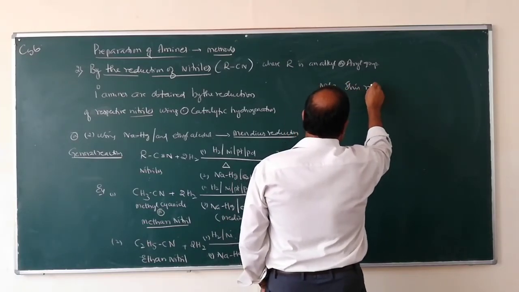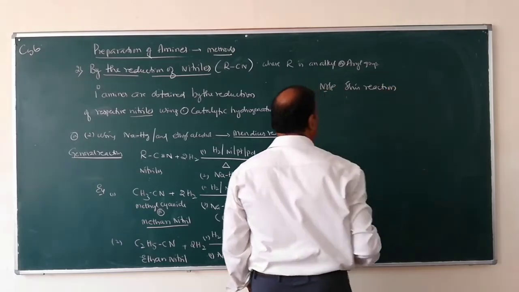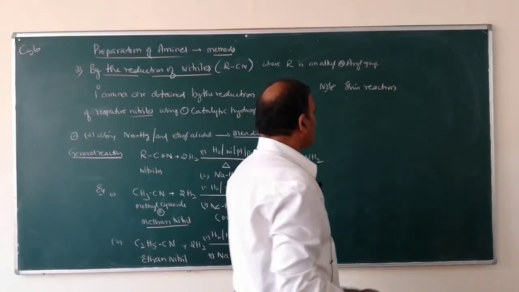What does this reaction mean? Reduction of nitriles.